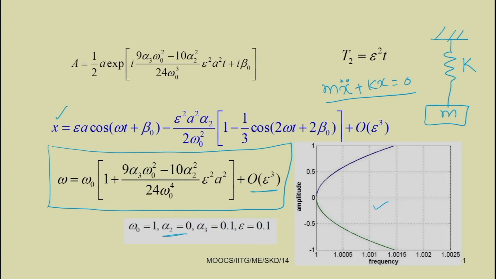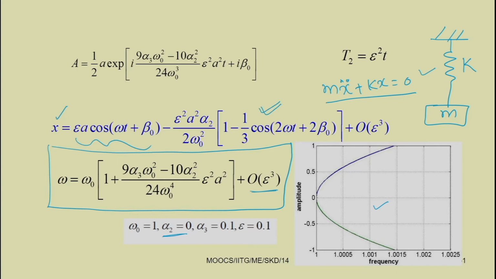In that case the response of this system can be only the first term, that is a cos omega t plus beta 0, or a sin omega t plus beta 0, where a and beta 0 are constants which can be obtained from the initial conditions. So, this is the additional term we are getting.